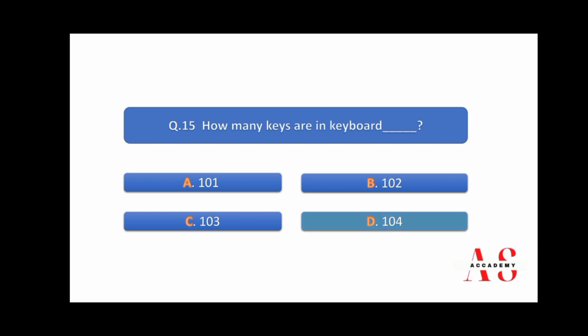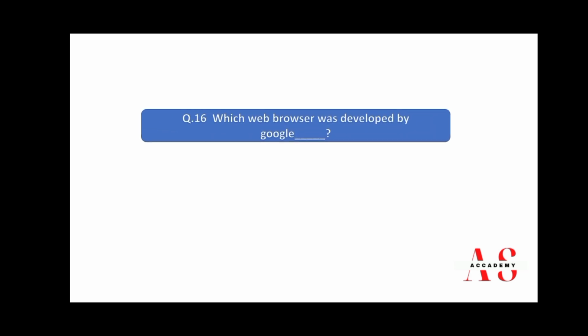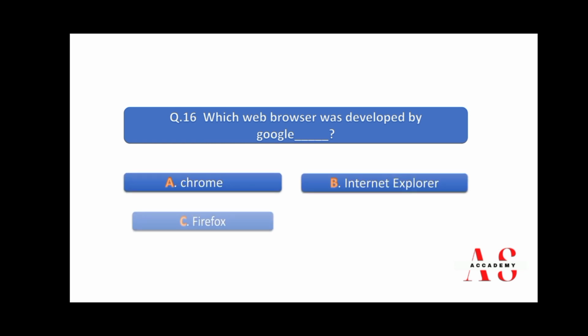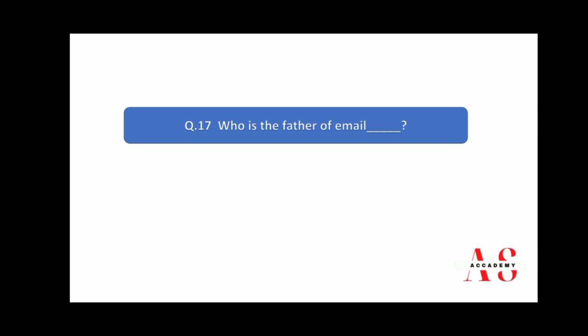So right answer is D. Which web browser was developed by Google? Number 1, Chrome, Internet Explorer, Firefox, Safari. Right answer is Chrome.